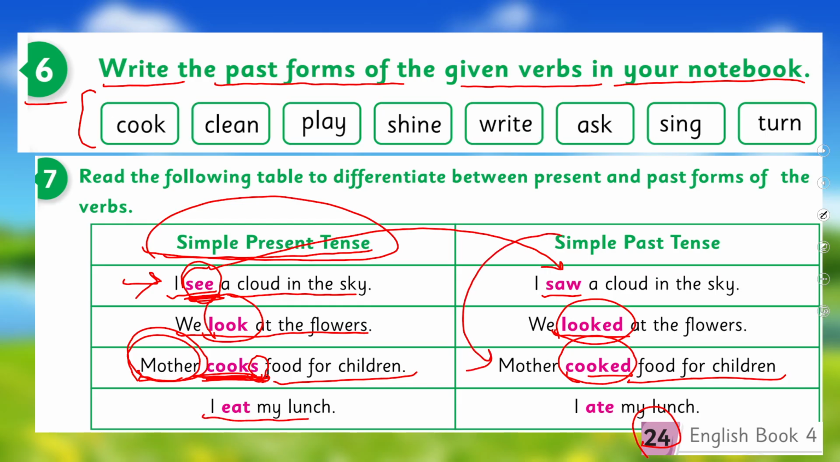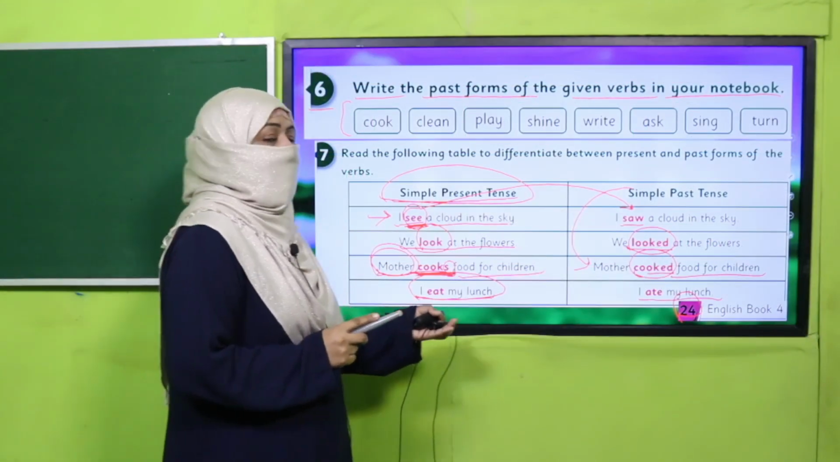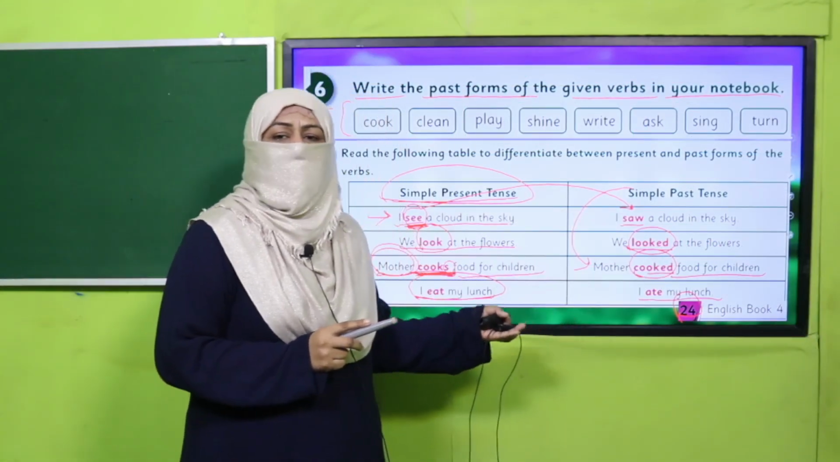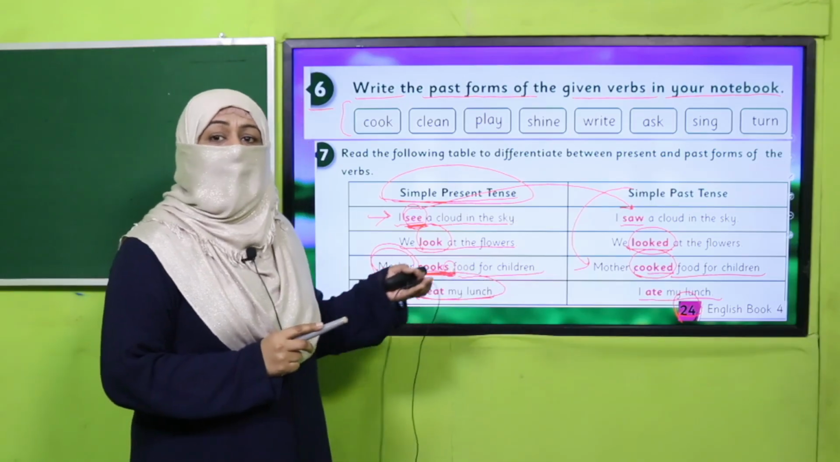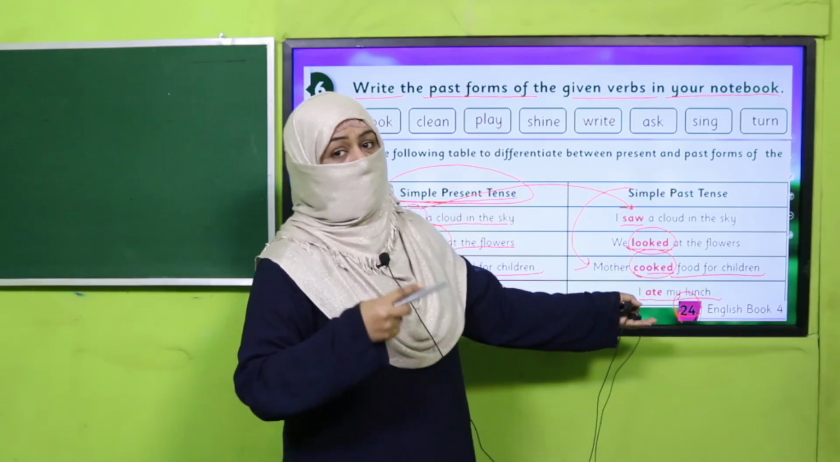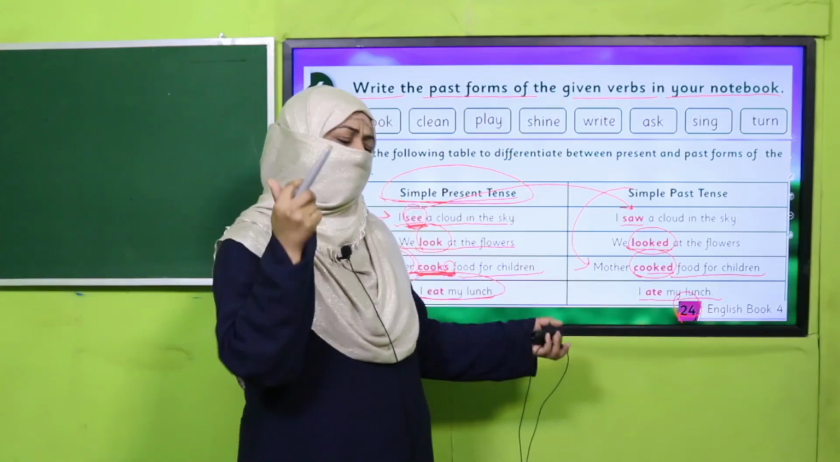I eat my lunch. I ate my lunch. This is how I eat my lunch. I will write it when I want to tell every day I eat my lunch. It's my habit. But if I'm writing a story or I'm telling a story, I said, I went to the dining room and I ate my lunch. So it is past. I have already done it. You are getting it? Good job.